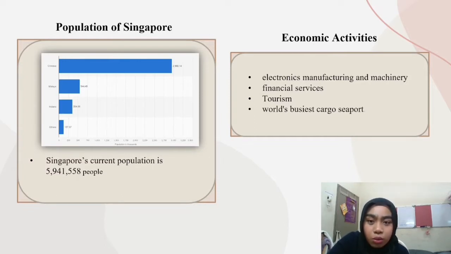Singapore's economy is primarily supported by exports of financial services, tourism, and also the busiest cargo seaport in the world. Manufacturing accounts for 20 to 25% of Singapore's annual GDP, making it the country's largest industry by far. Electronics, chemicals, biomedical sciences, logistics, and transport engineering are important industry classes in Singapore's manufacturing sector. The manufacturing industry expanded by 35% in the third quarter of 2017 because of the strong demand for electronics and precision engineering products.